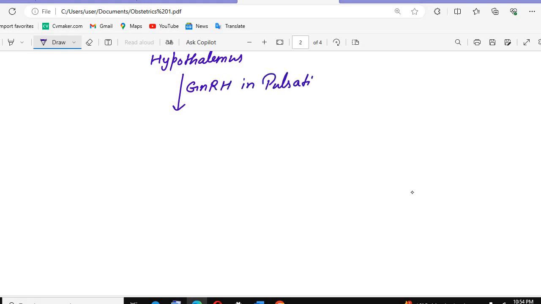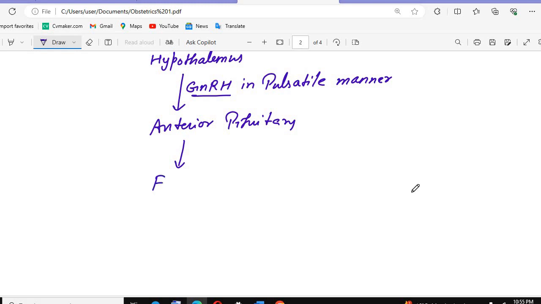GnRH is gonadotropin releasing hormone, if anyone doesn't know the full form. This GnRH will act on the anterior pituitary. So when this acts on the anterior pituitary, which hormones will be formed by the stimulation of GnRH?